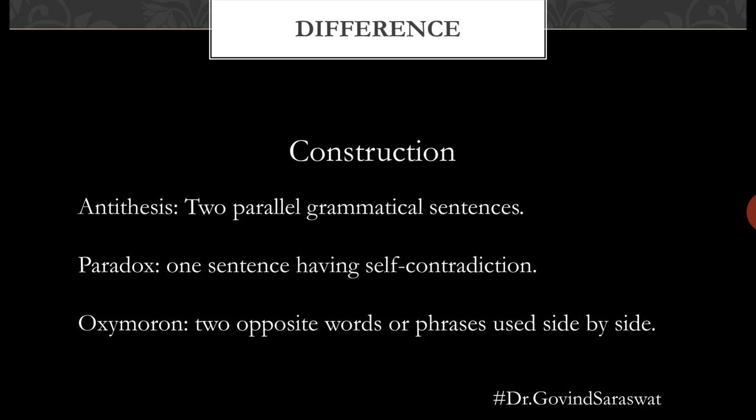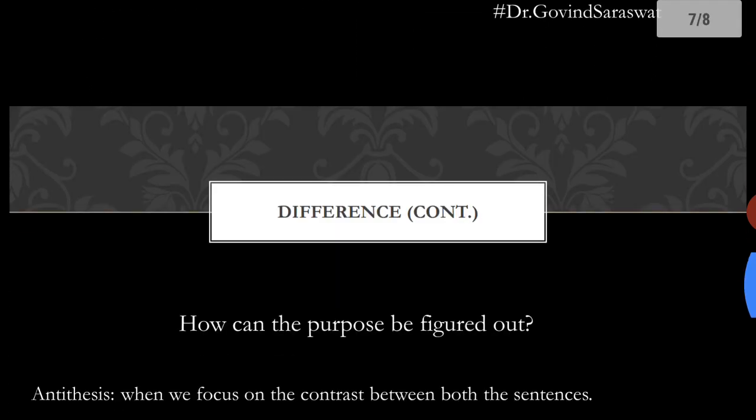You can find the difference when you first focus on the construction of the statement or sentences which you find in front of you. Antithesis can be found in two parallel grammatical structures or sentences. Paradox, only one sentence that is self-contradictory in itself. And oxymoron lies in two opposite words or phrases which are used side by side.